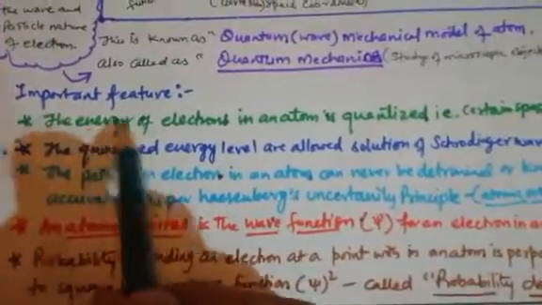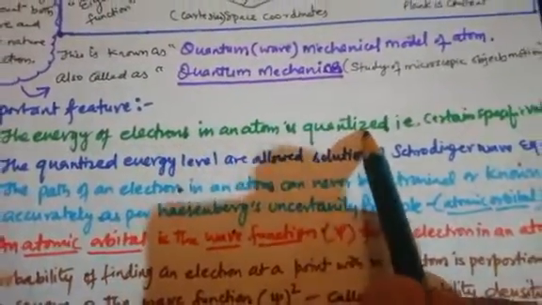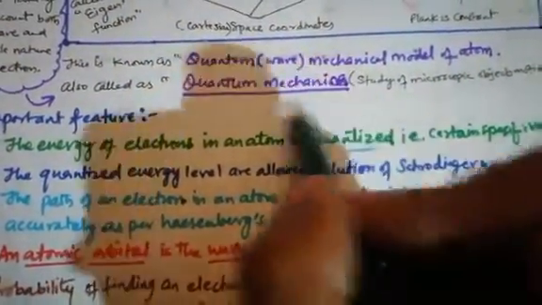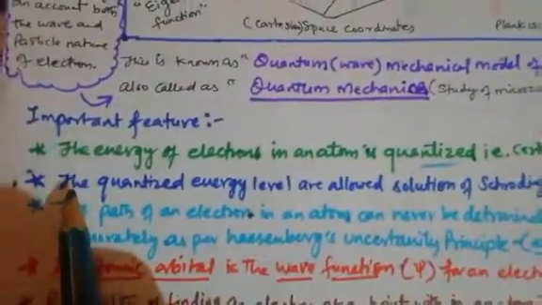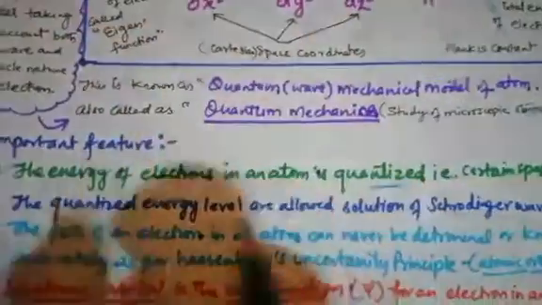Number 1, the energy of electron in an atom is quantized. Quantized means we can write the number now as K, L, M, N, 1, 2, 3, 4. We are writing the value, so that is called quantized. It is also called certain specific values. Second, the quantized energy levels are allowed solutions of the Schrödinger wave equation. It means by putting this wave equation, we can find the solution which allows us to quantize the energy level. Where is K shell, where is L shell, where is M shell, like this way.